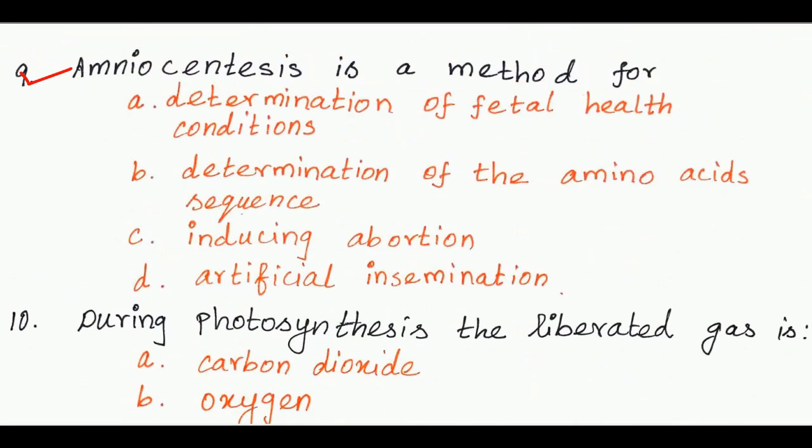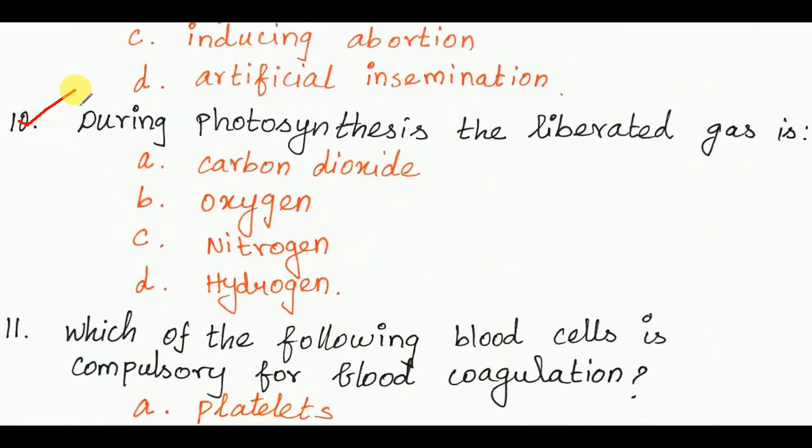Next, ninth question. Aminosynthesis is a method for? The answer is option A, determination of fetal health conditions. Next, 10th question. During photosynthesis the liberated gas is oxygen.